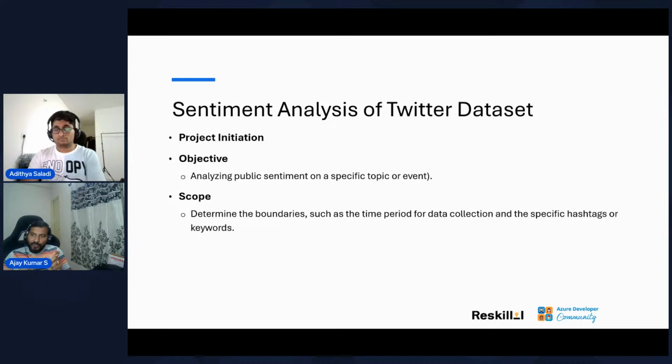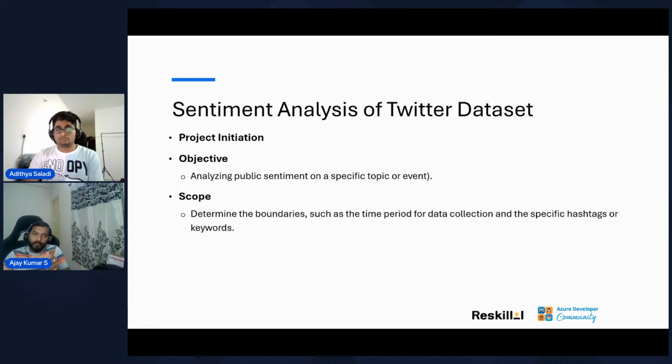As a scope, we have clearly defined that the data set is going to have 5 months of data, and we also want to restrict our final output. Let's say I want to understand the sentiment pattern based on the number of likes, beyond a particular number, or within a month or two. So that is what we want to scope.